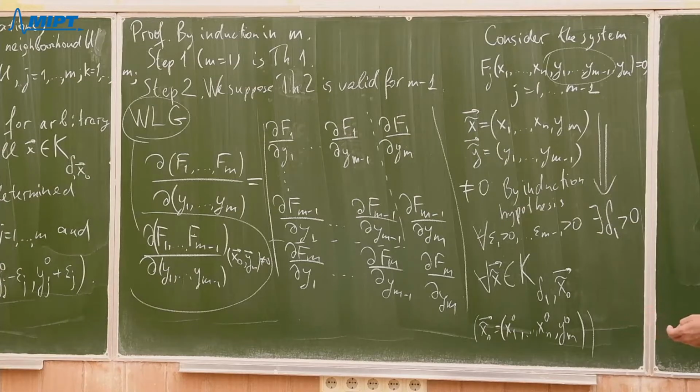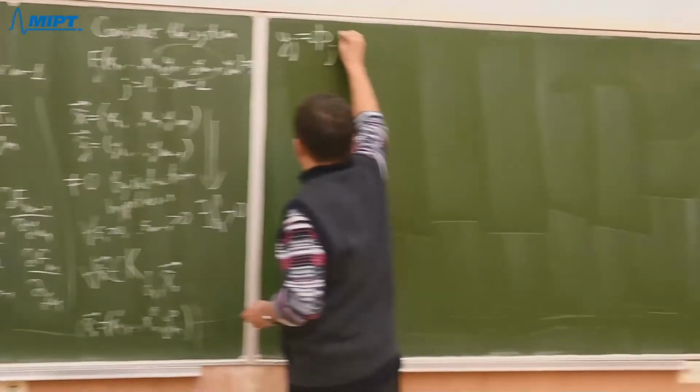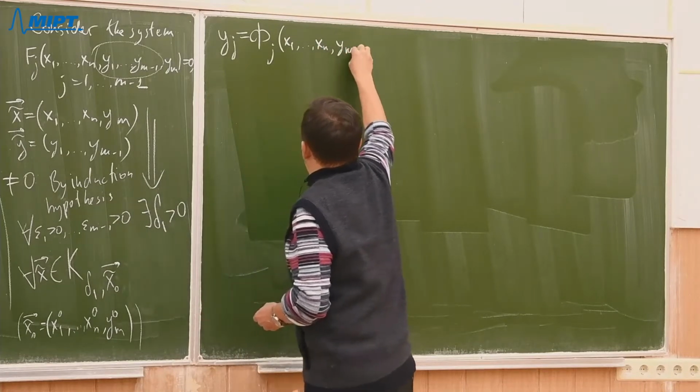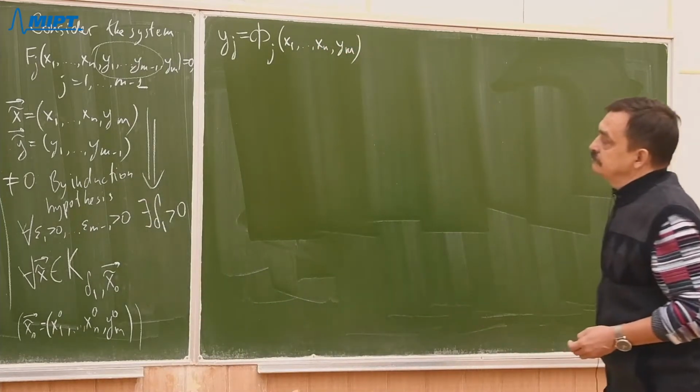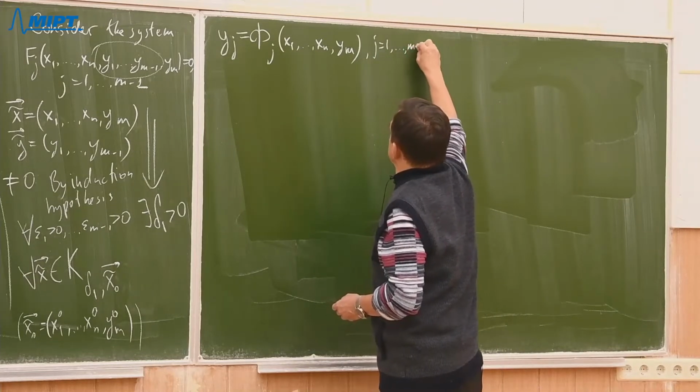Okay, how to denote them? Let me denote them by capital phi. So there are functions yj equal to capital phi j of x1, so on, xn, ym, j from 1 up to m minus 1.